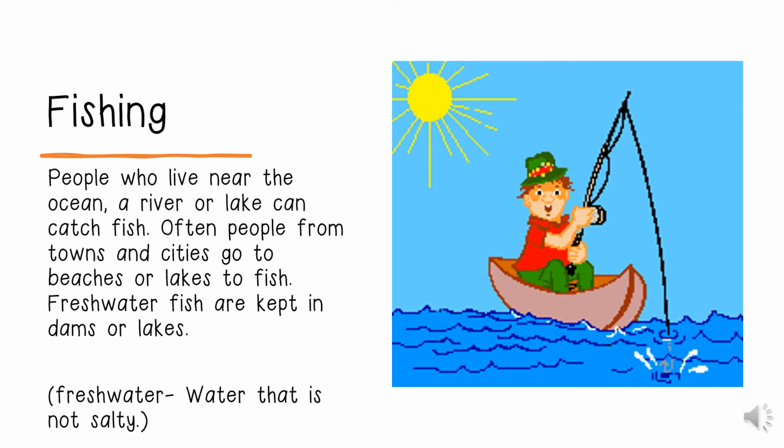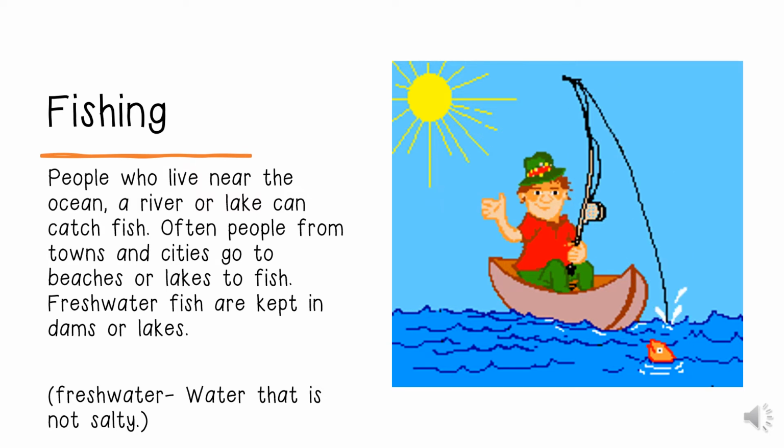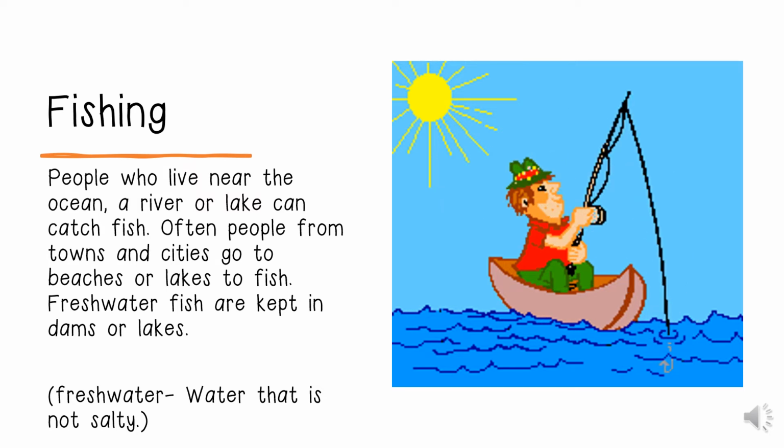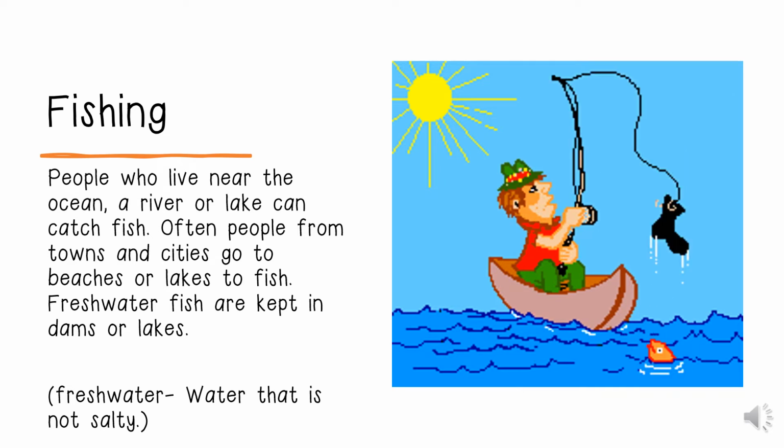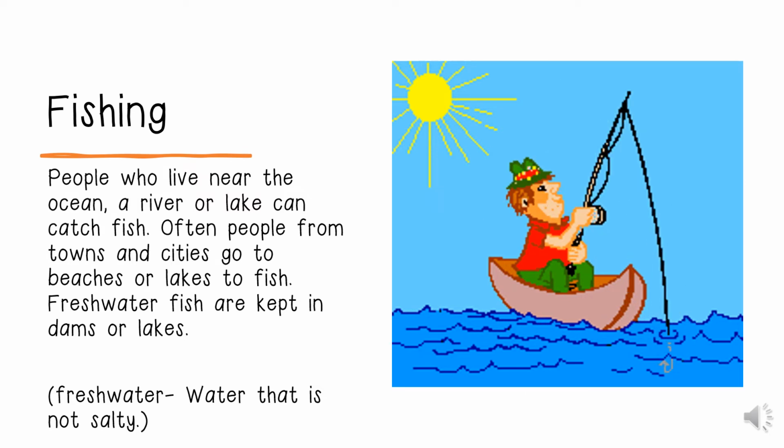The last way of getting the food that we need is by going fishing. People who live near the ocean, a river, or lake can catch fish. Often people from towns and cities go to beaches or lakes to fish. Freshwater fish are kept in dams or lakes. Freshwater means water that is not salty. That means it does not have any salt in it.